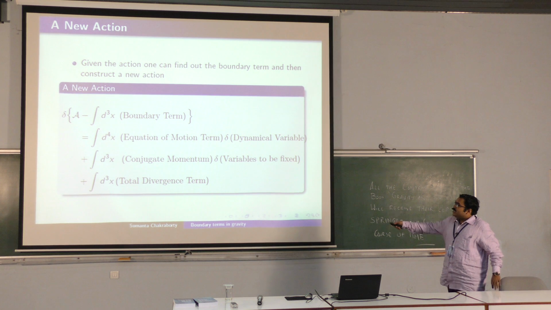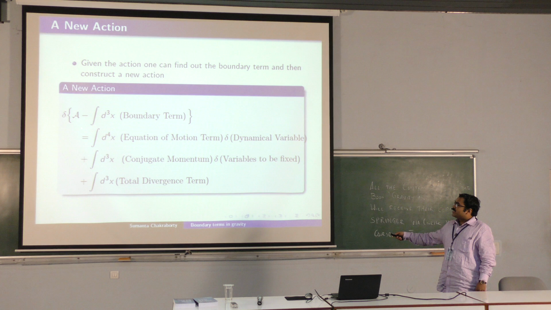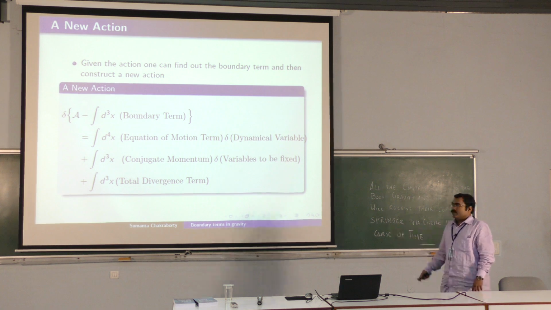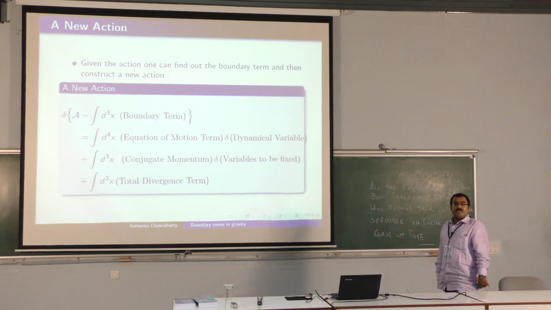Very simple. You just construct a new action. So you say, I will take the old action and subtract from it this boundary term and take a variation of it. So this will give you the same equation of motion because this is again a total divergence term. This is a delta dynamical variable. So everything goes through, just that the action now becomes well posed. So you fix the variables here with the conjugate momentum, you get the equation of motion and from the dynamical variable. Therefore everything is fine.